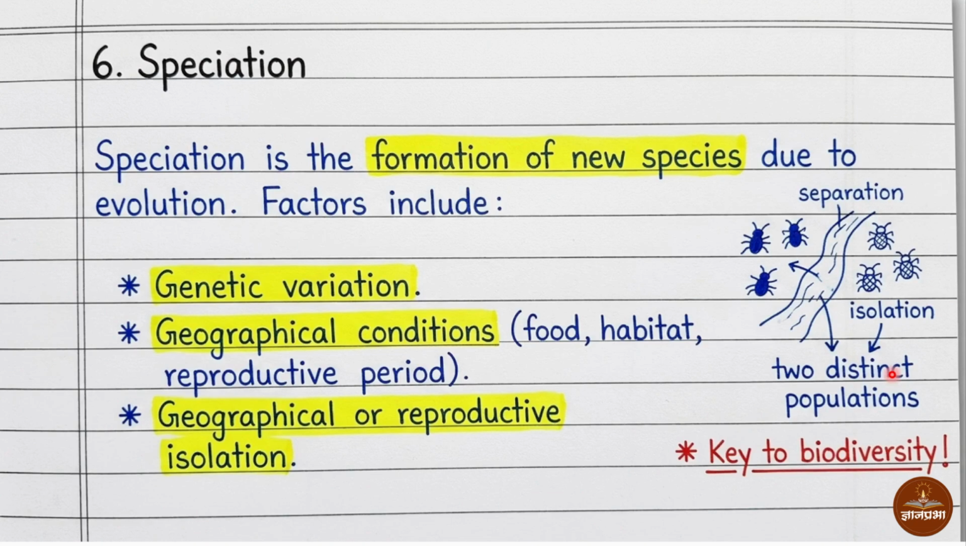The next thing is speciation. Speciation is the formation of new species. Formation of a new species due to evolution is nothing but speciation. What are the factors responsible for speciation? First, genetic variation. Due to genetic variation, new species can be formed. Next, geographical conditions like food, habitat, and reproductive period can also lead to new species formation. Third is geographical or reproductive isolation. These three points lead to the formation of new species.